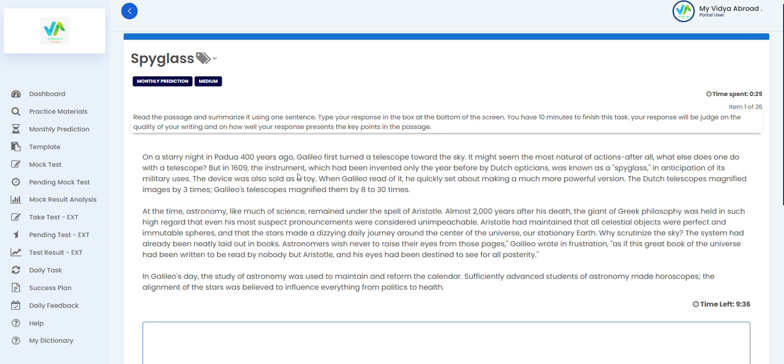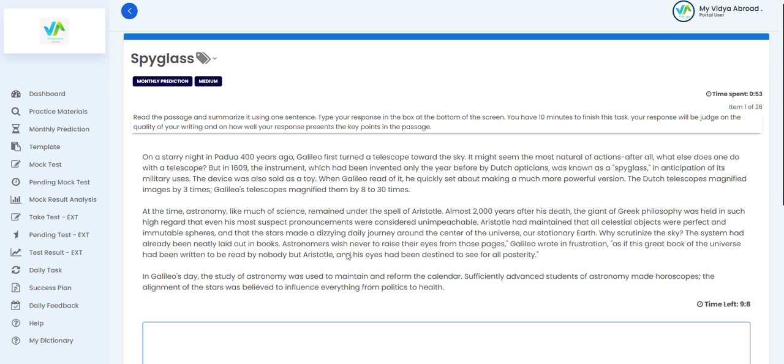So ideally, you should make one line summary of this first paragraph, one line summary of the second paragraph, and one line summary of the third paragraph. And finally, you will merge those three lines by conjunctions or conjunctive adverbs, or you would simply make another one line out of those three lines. So these are the steps. But there are certain tips by which you can perform this task.